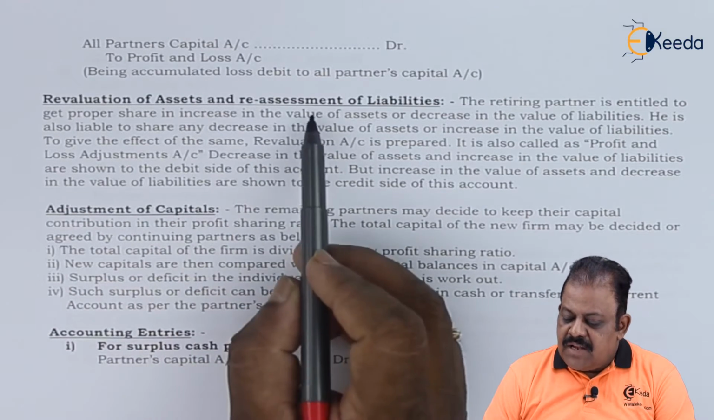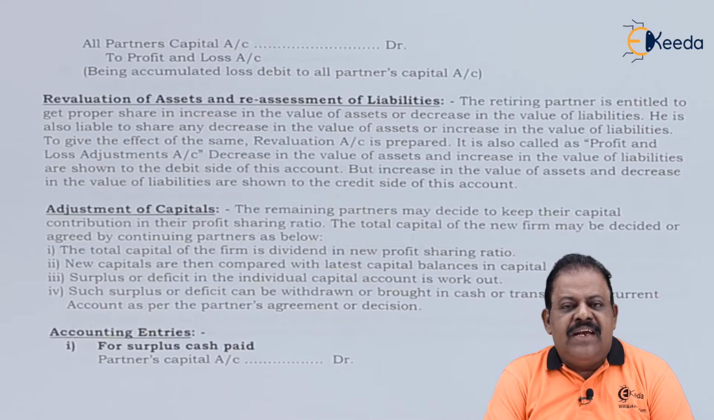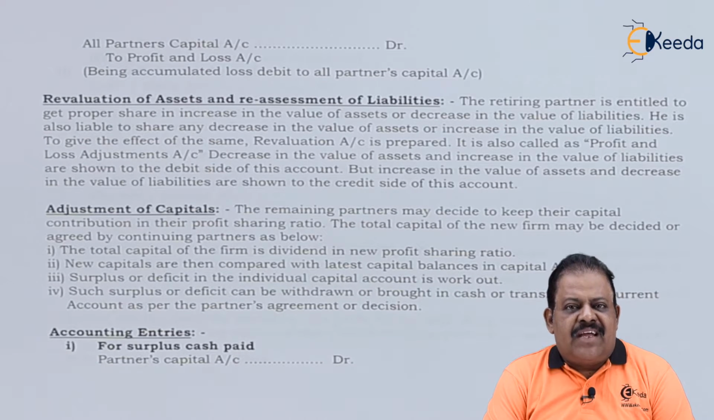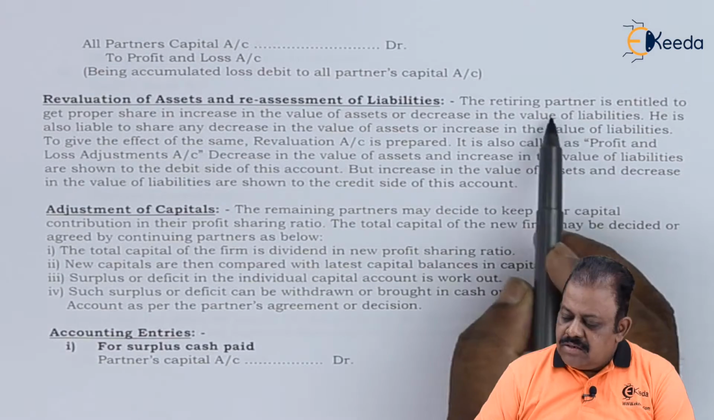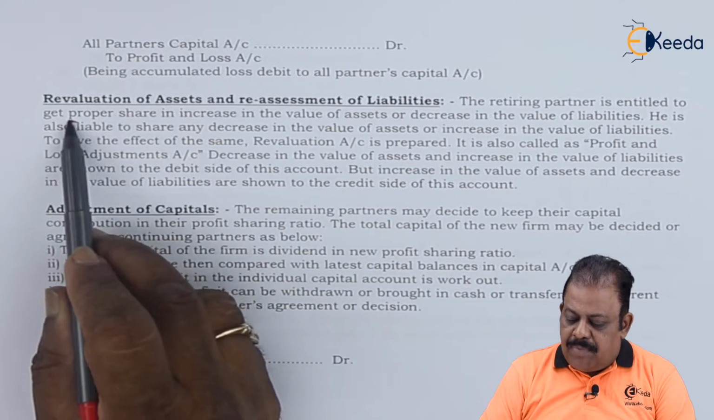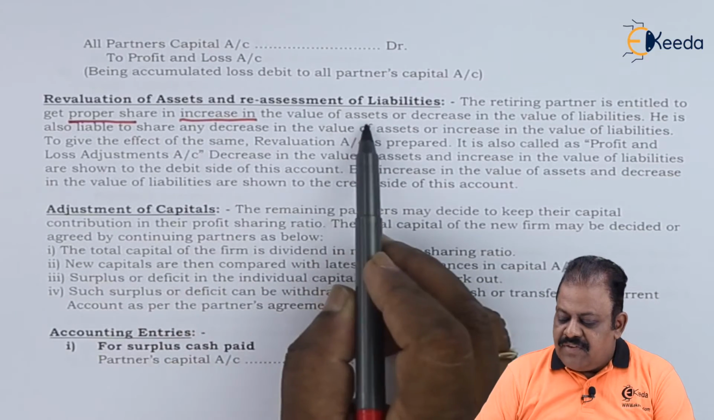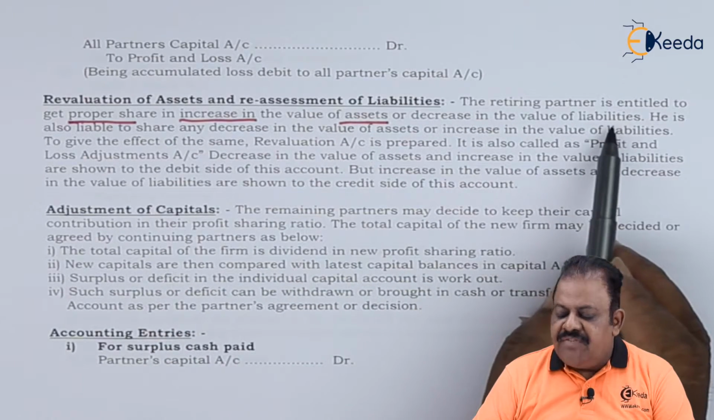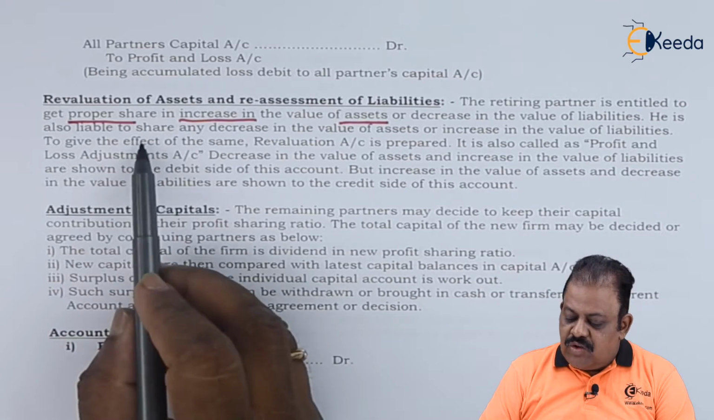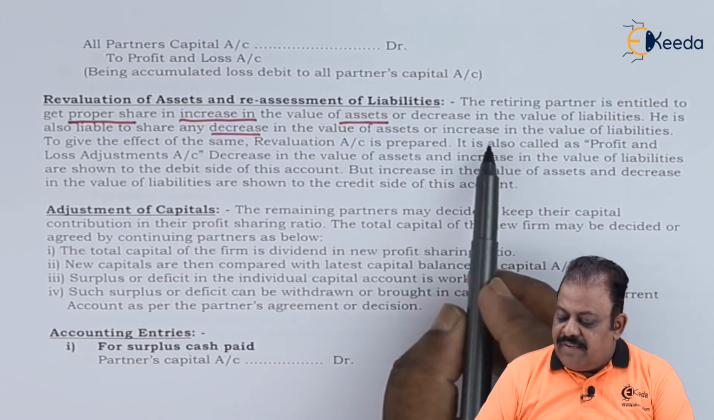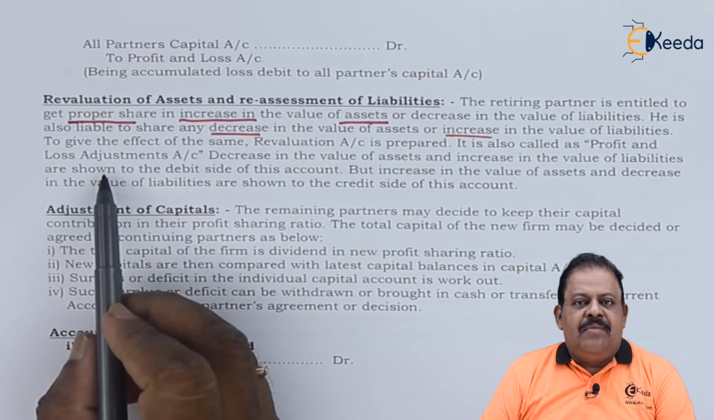Revaluation of assets and reassessment of liabilities. At the time of retirement of a partner, all assets and liabilities will be revalued so that any benefit or loss on revaluation can be adjusted against all partners' capital accounts in the profit sharing ratio. The retiring partner is entitled to get a proper share in the increase in value of assets or decrease in value of liabilities. He is also liable to share any decrease in value of assets and increase in value of liabilities.